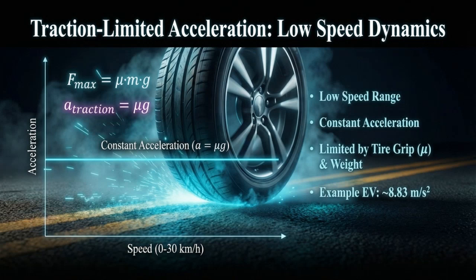For the example electric vehicle shown here, this traction limit results in a constant maximum acceleration of approximately 8.83 meters per second squared. This means acceleration depends only on road grip and tire quality, not on motor power. This traction-limited behavior dominates all low-speed launches and defines how quickly the vehicle can initially accelerate.